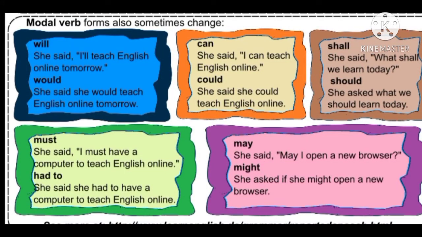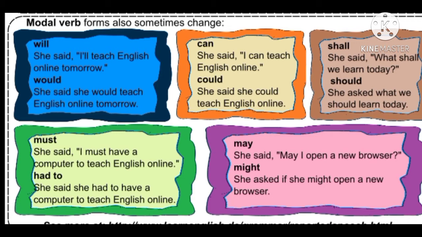Now let us look into the changes in the modal verbs. There are only 5 changes that we need to learn. Will changes into would, can changes into could, shall changes into should, must changes into had to, may changes into might. Just remember these 5 modal verb changes and use them accordingly if the questions contain modal verbs.